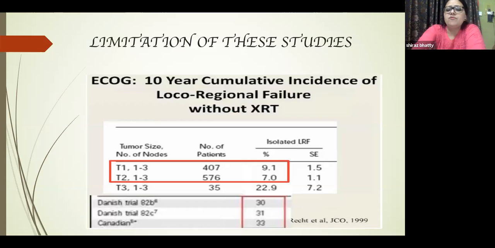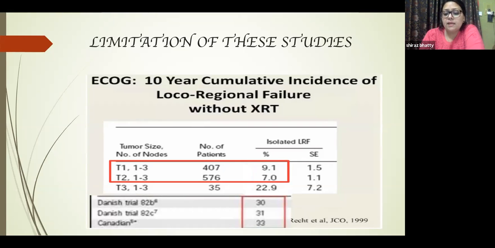Now, limitations of these studies. As you can very clearly see in this table, most of the tumors were early stage. And in early stage also, there was a number gap between T1 and T2 tumors.